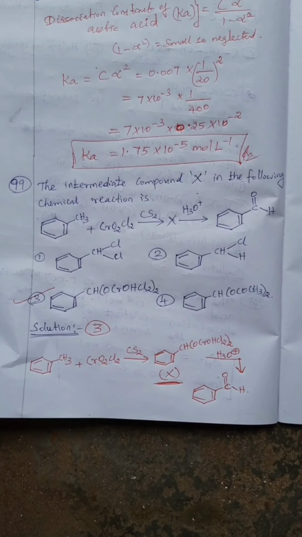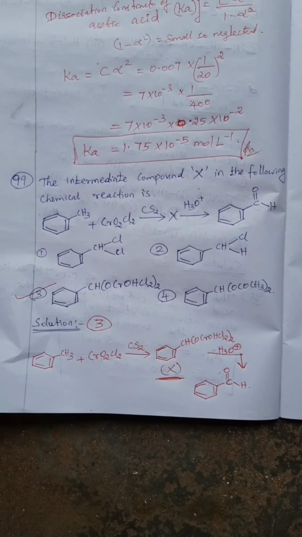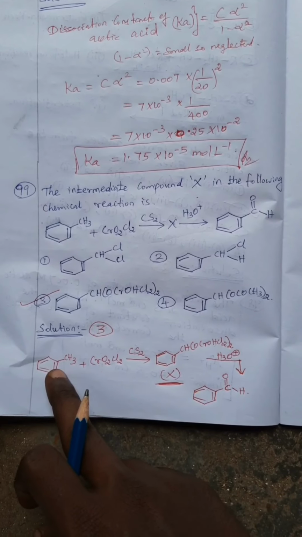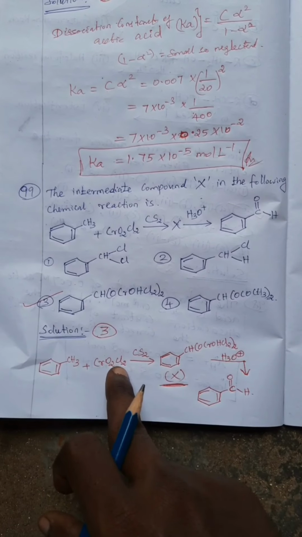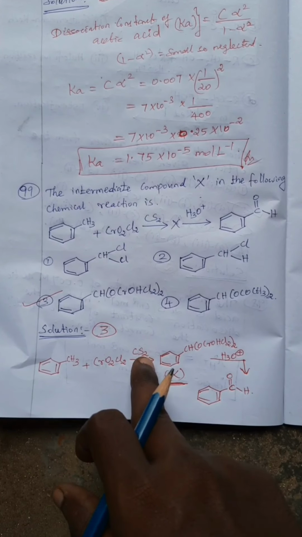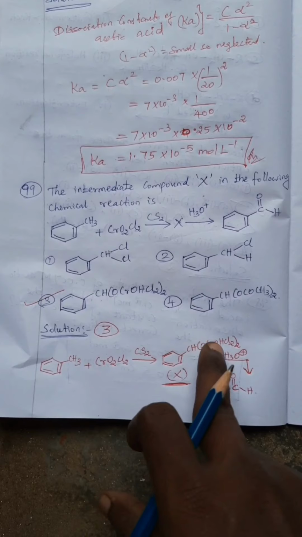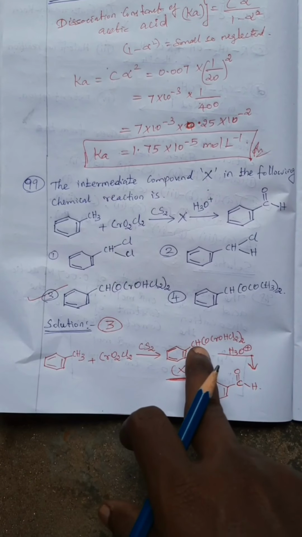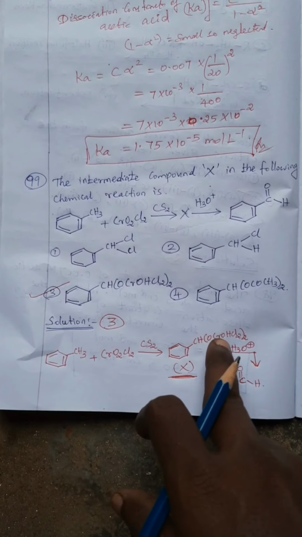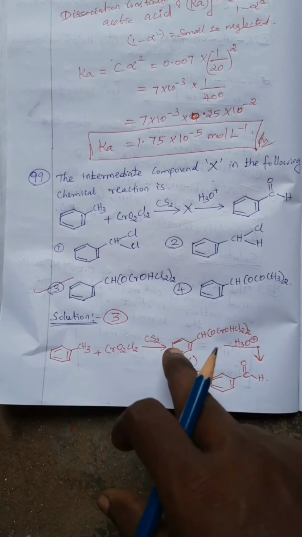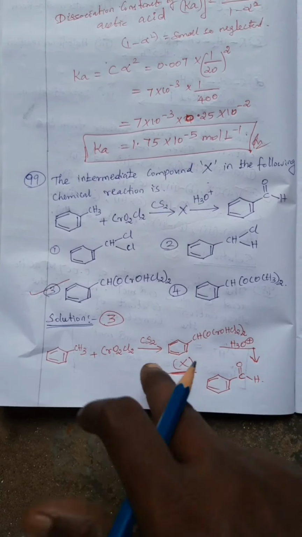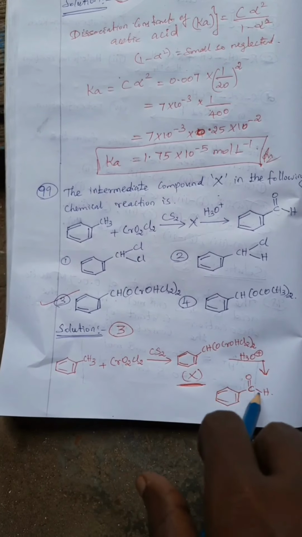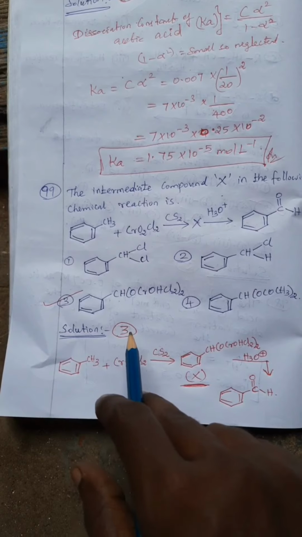99, the intermediate compound X in the following chemical reaction is. Methyl benzene, that is toluene, in presence of CrO2Cl2 in presence of CS2. So the corresponding addition product is formed. Benzene in presence of CrO2Cl2 gives the addition product, the chromium complex. This addition product is formed, X. This is the answer. So option 3 is correct. Followed by hydrolysis it leads to benzaldehyde. So option 3 is correct.